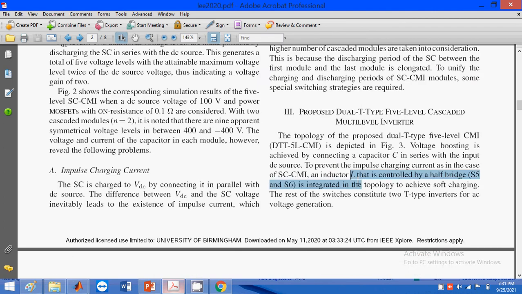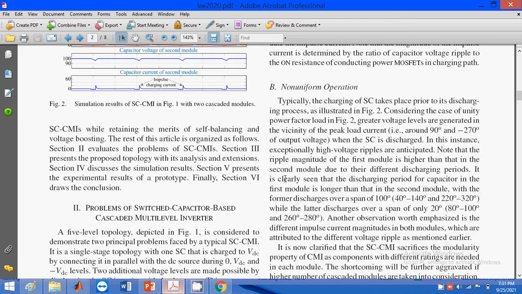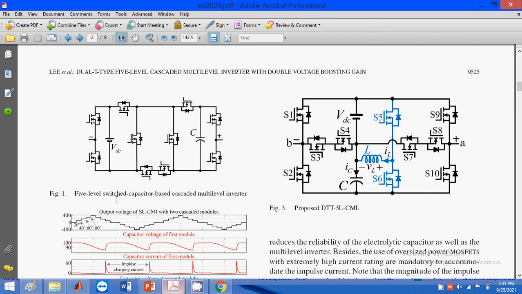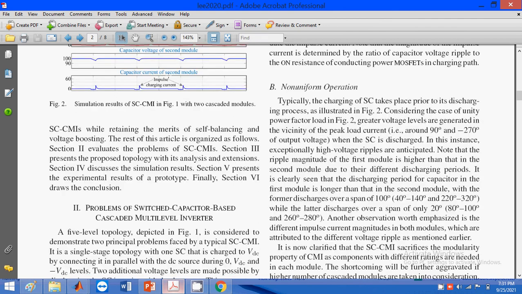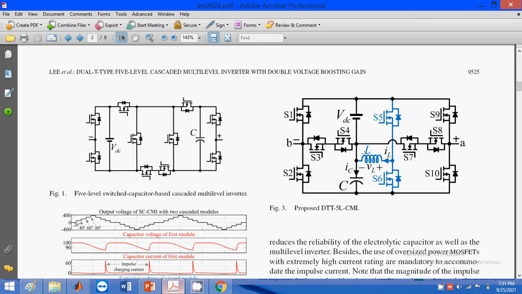Why are we placing the inductor? To prevent the impulse charging currents, which is the disadvantage of the conventional method. In this design we have this impulse charging current, so in order to reduce it, we are placing a smoothing inductor here, that means a smoothing reactor. By using the smoothing reactor, we reduce the impulse charging current. So this is the advantage of the proposed method.